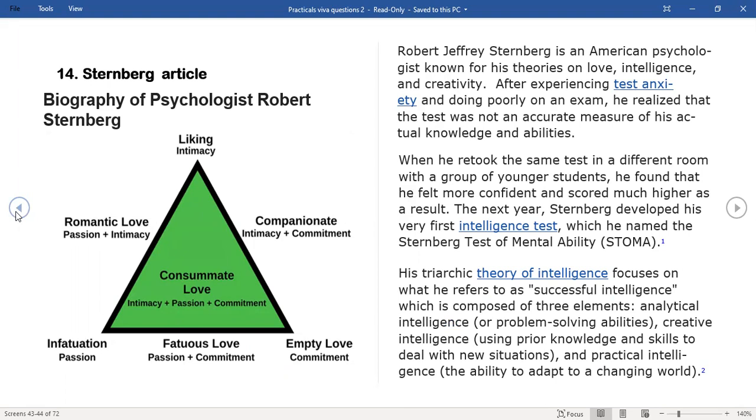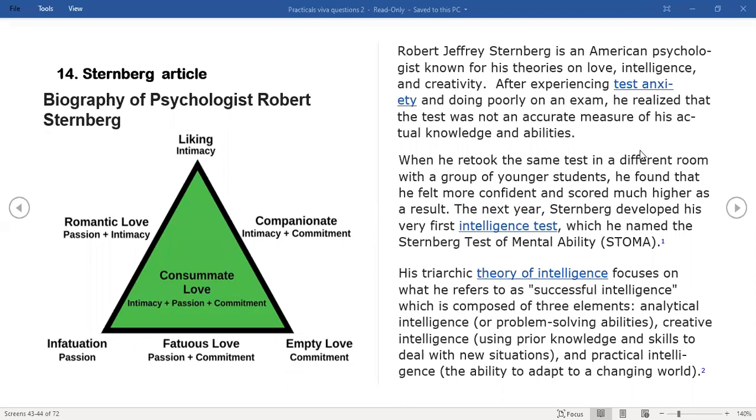So I'll continue with Robert Sternberg. Sternberg is an interesting fellow, and he has multiple theories about multiple things, and he likes the shape of a triangle. So all of his theories revolve around a triangle. The picture that you see, a nice green color that has nothing to do with it, is his triarchic theory of love.